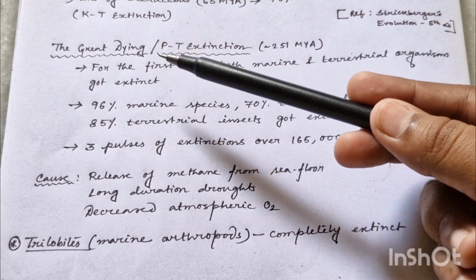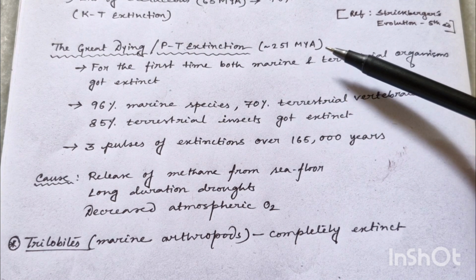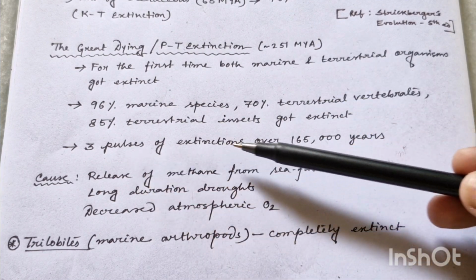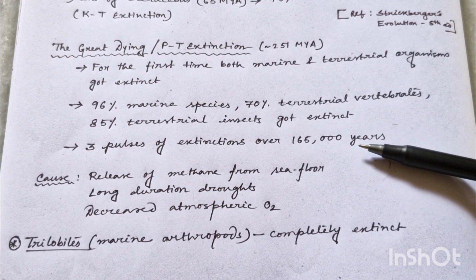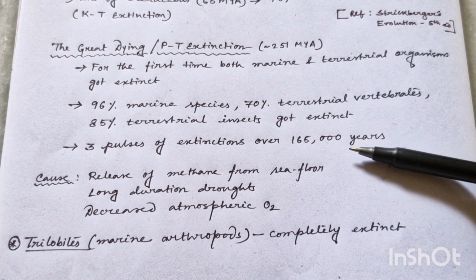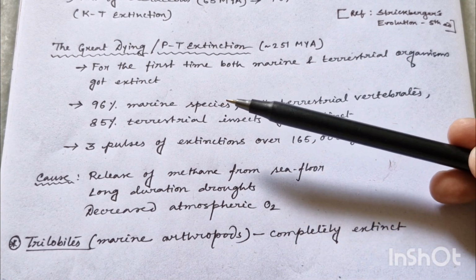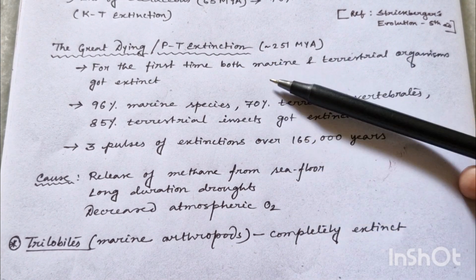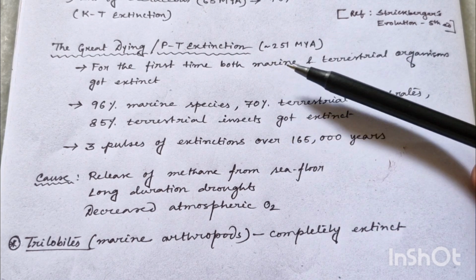See, the Great Dying or PT extinction occurred around 251 million years ago, in 3 pulses of extinction over 165,000 years, okay. In this extinction, overall 96% of the global species got extinct, and it is the first time in the history of evolution where both marine and terrestrial organisms got extinct in considerable amounts, okay.